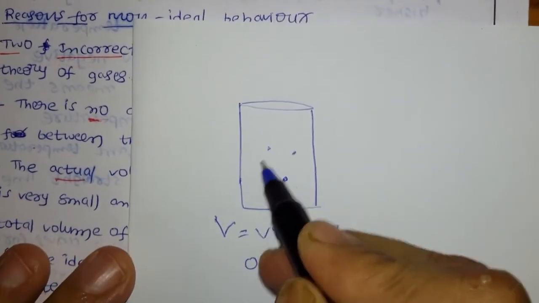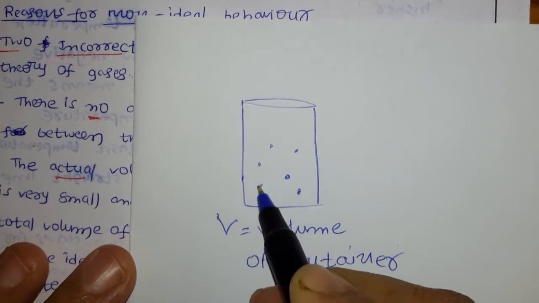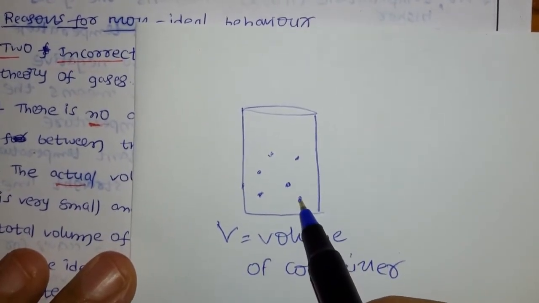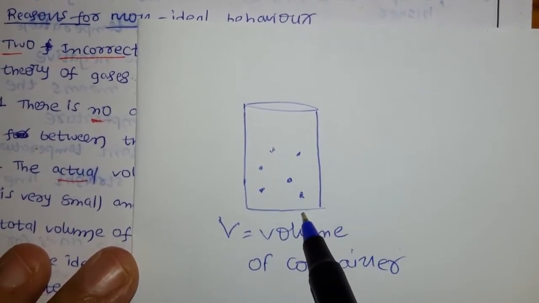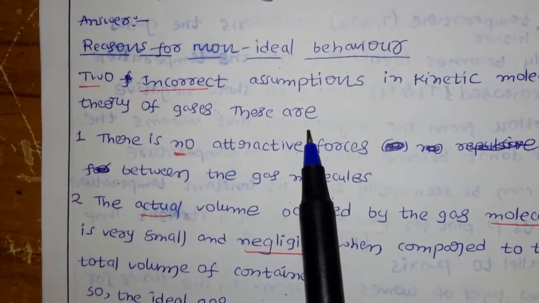In that we have some gas molecules, which means they may have some volume. But according to kinetic molecular theory this is neglected. These are the two incorrect assumptions of kinetic molecular theory.